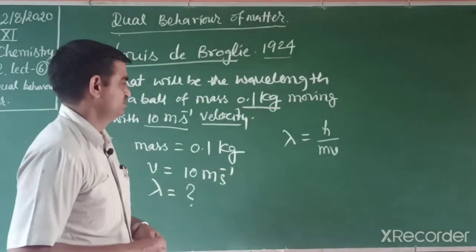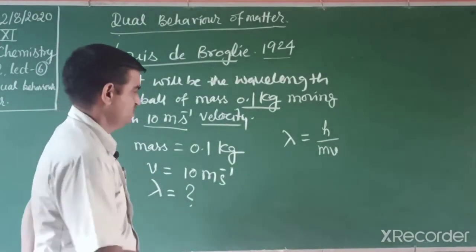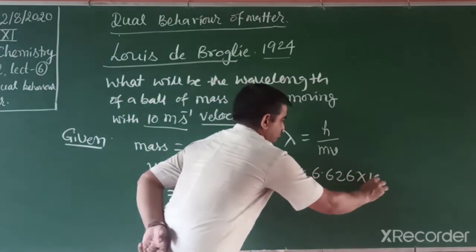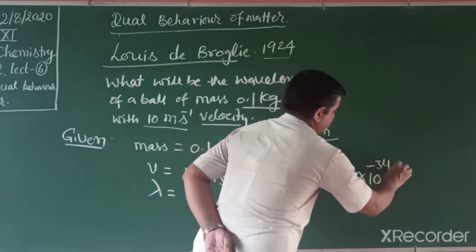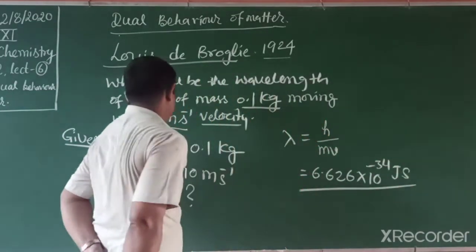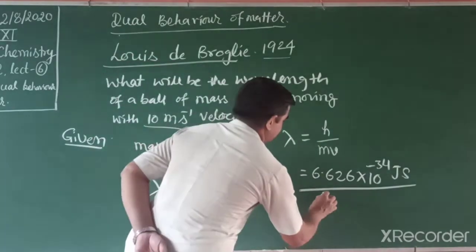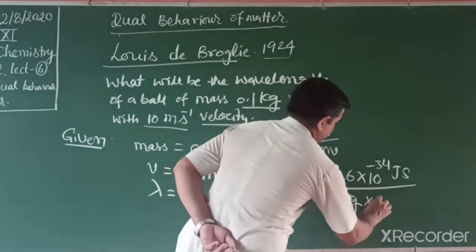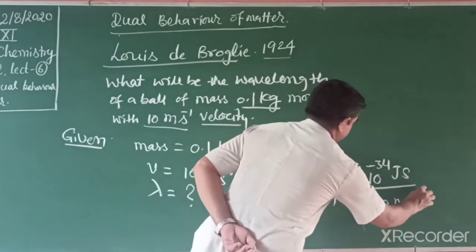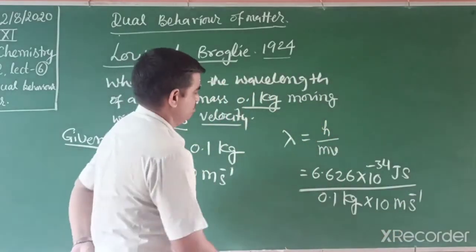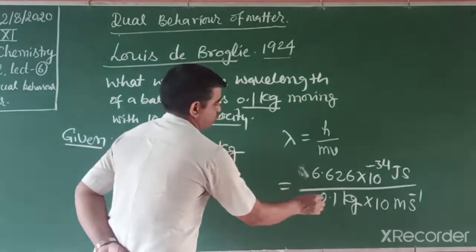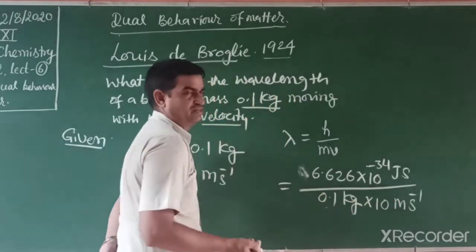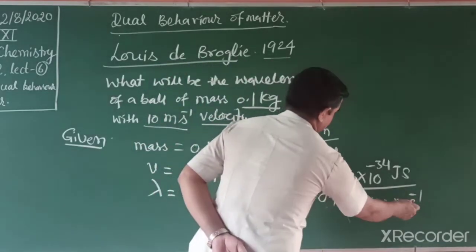So what is h? h is Max Planck's constant. We already know it: 6.626 into 10 to the power minus 34 joule second, divided by mass 0.1 kilogram and velocity 10 meter second inverse. Students, when you solve, what do we get? 0.1 into 10, multiply, then 1. So the unit is kilogram meter second inverse.